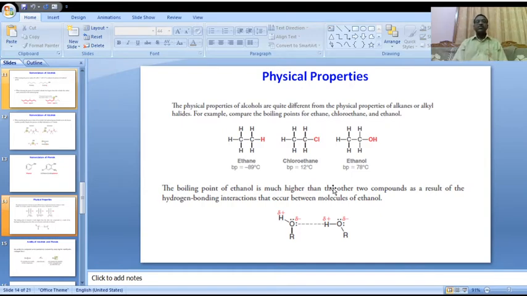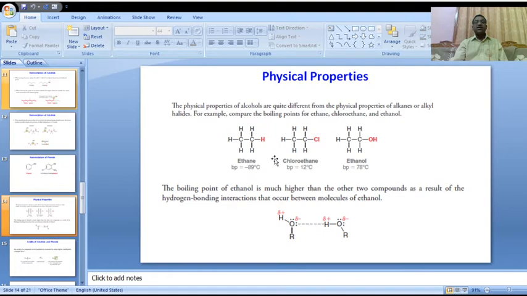Now let us go to physical properties. The physical properties of alcohols are quite different from the physical properties of alkanes or alkyl halides. When we compare alcohols with alkanes, ethane here, and alkyl halides, chloroethane, for example, compare the boiling points of ethane, chloroethane, and ethanol. Please concentrate.